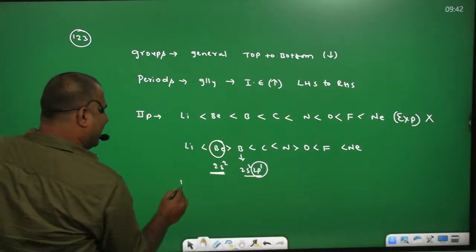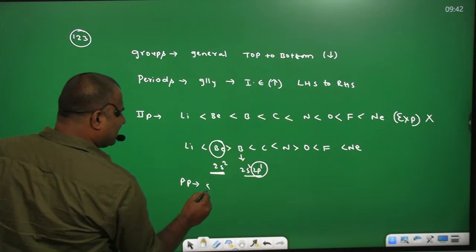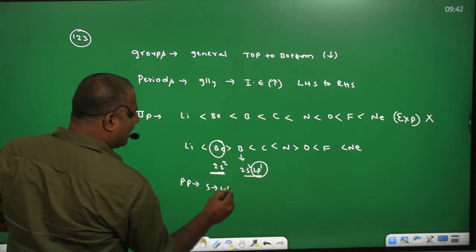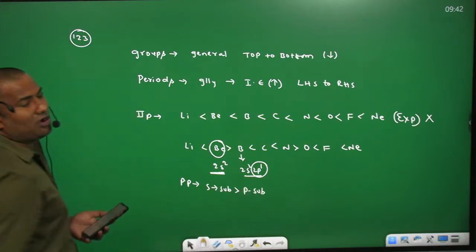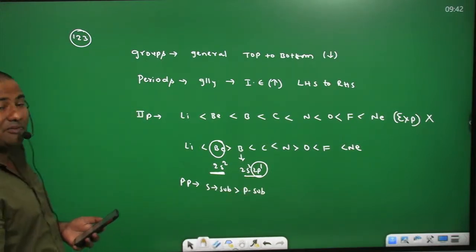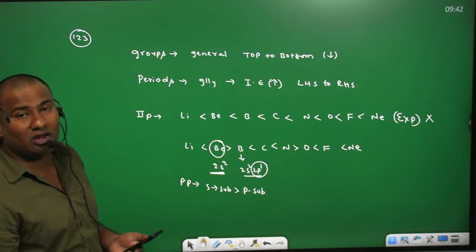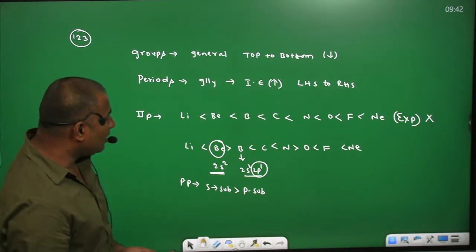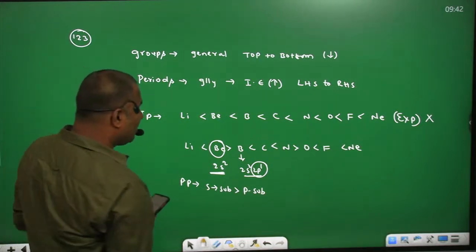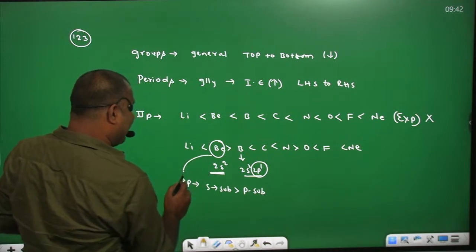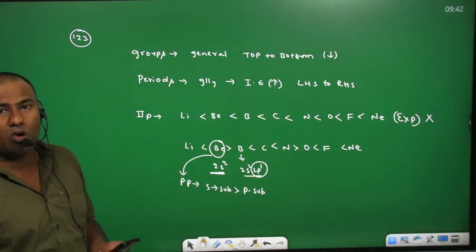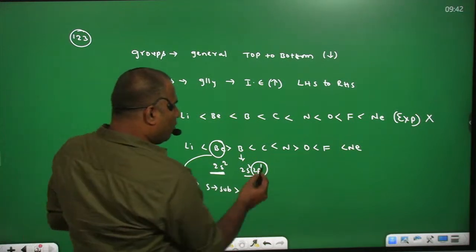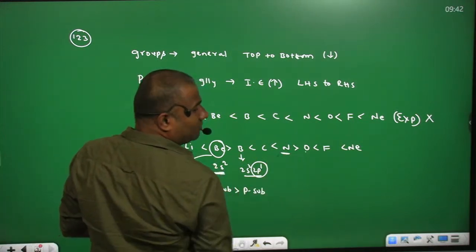The penetration power of the s subshell is more when compared to the p subshell. So beryllium can have more ionization enthalpy than boron. That is the reason: under the penetration effect, beryllium exhibits more ionization enthalpy.